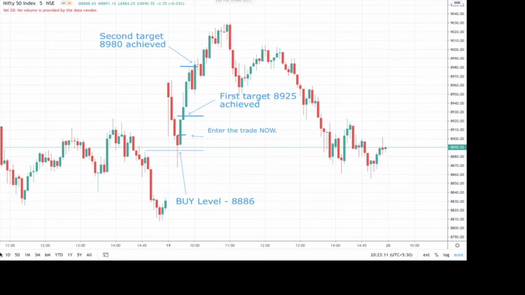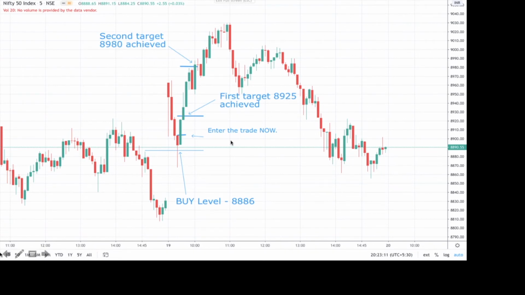See here, in the next candle itself it triggered the first target, so we should book the profit here for the first lot. For those traders who are using only one lot, they have to book the profit here and they should not enter into any other trade for today, because that is how the rule says.